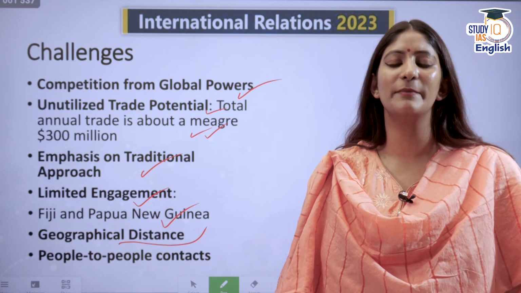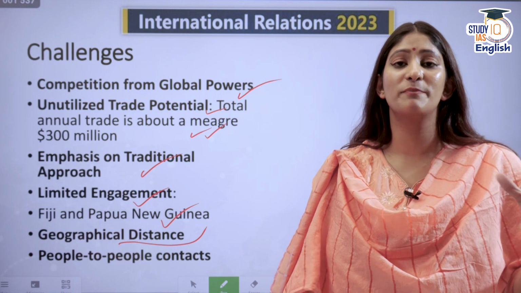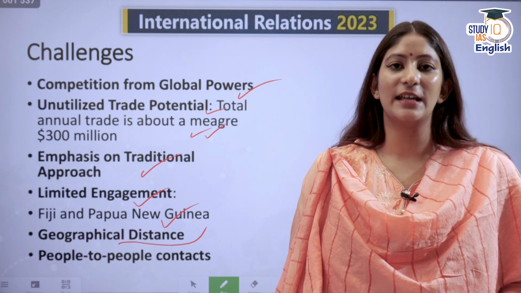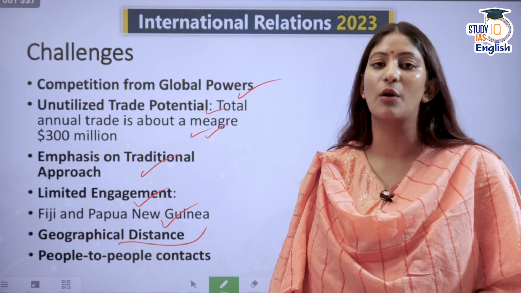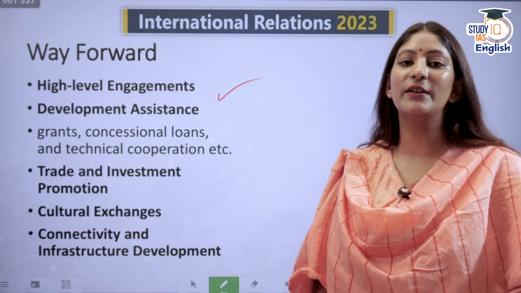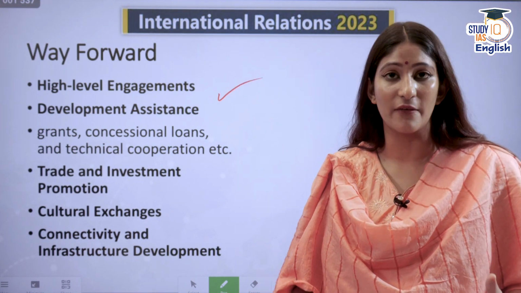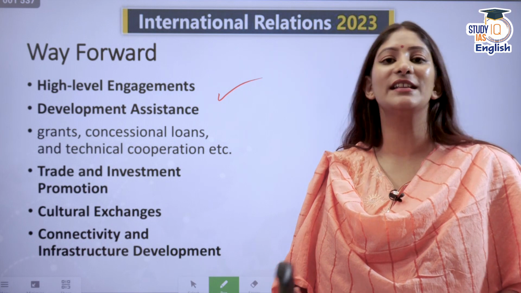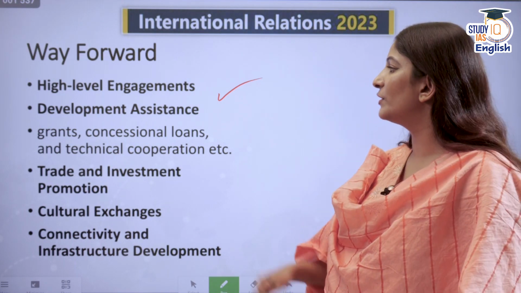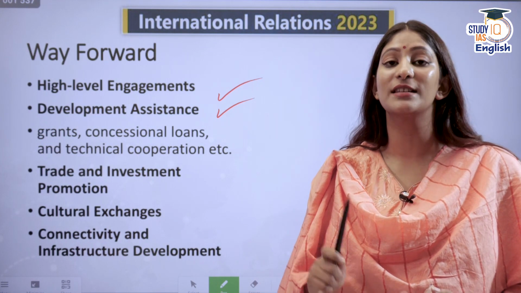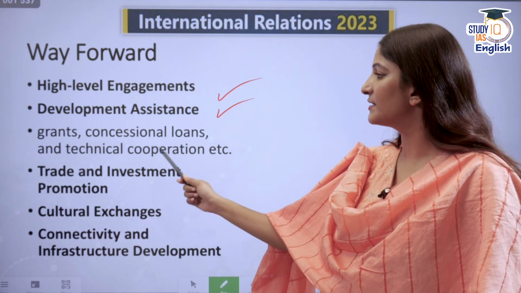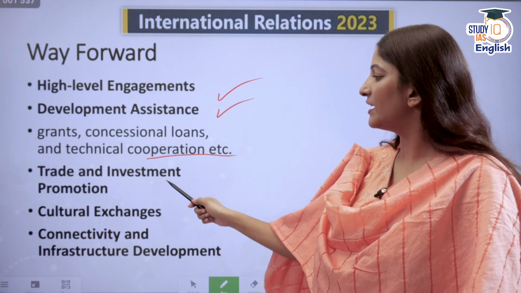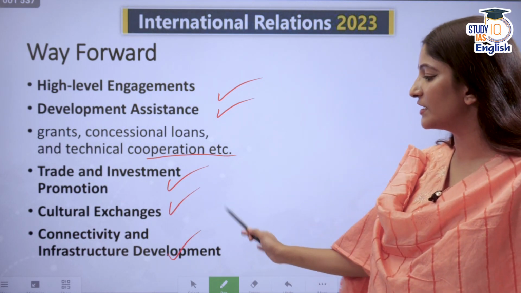Such a long distance becomes really bothersome when we have to spend so much money and so much time to just travel there. So people-to-people engagement and tourism are not being developed. We need to work on that as well. We need to ensure that we continue with the high-level engagements: presidential level, prime ministerial level, foreign minister level, external affairs minister level. All these will work in our favor. More and more development assistance should be given in the form of loans, grants, loans which are sustainable, technical cooperation, upliftment of economic activities, more trade and investment promotion, cultural exchanges, and connectivity and infrastructure development.